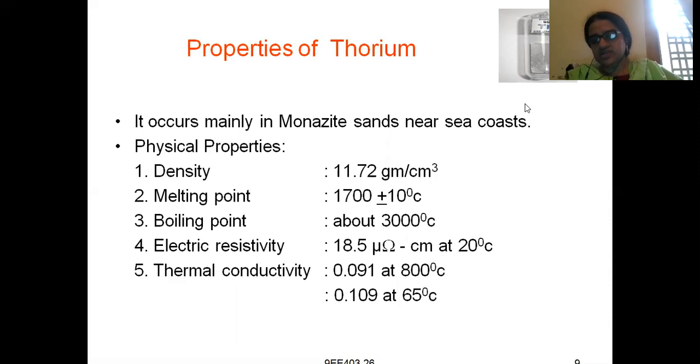Electrical resistivity is 18.5 micro ohm centimeter at 20 degrees centigrade. Next, thermal conductivity is 0.091 at 800 degrees centigrade and 0.109 at 65 degrees centigrade.